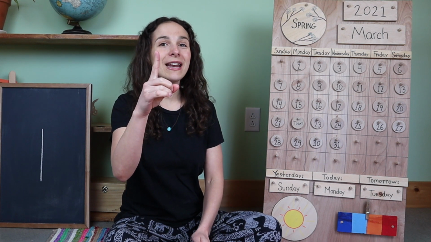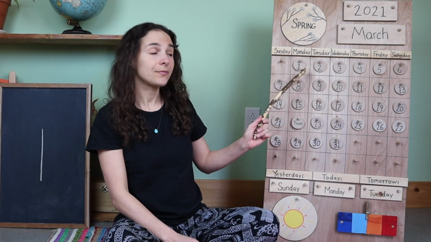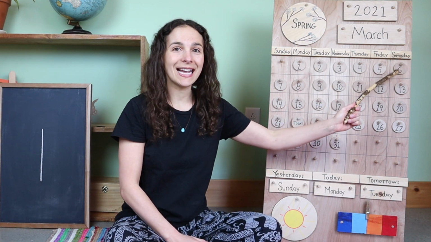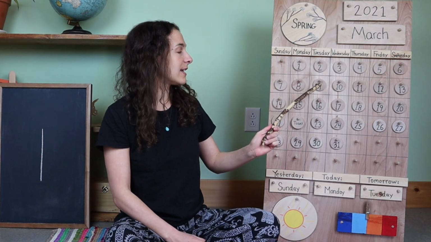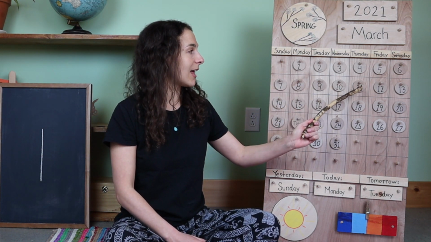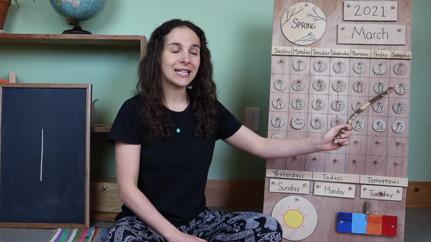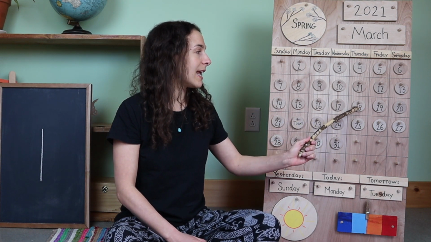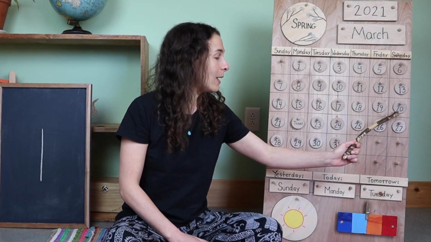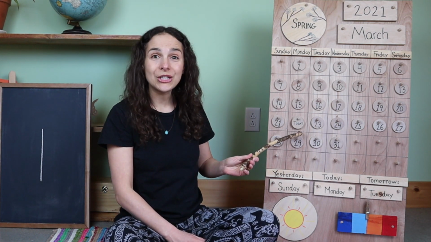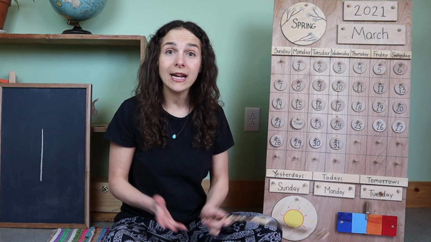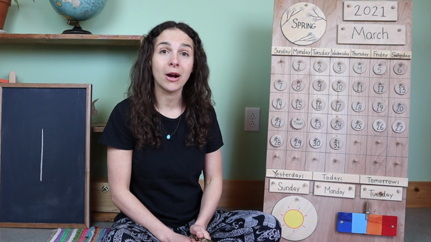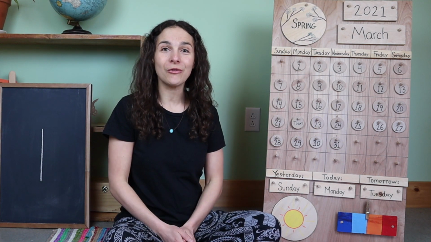Get those counting fingers ready, and we'll start at the number 1, 2, 3, 4, 5, 6, 7, 8, 9, 10, 11, 12, 13, 14, 15, 16, 17, 18, 19, 20, 21, 22. We have had 22 days in the month of March. And look at this, friends. We're almost done with the month of March. This month is almost over.